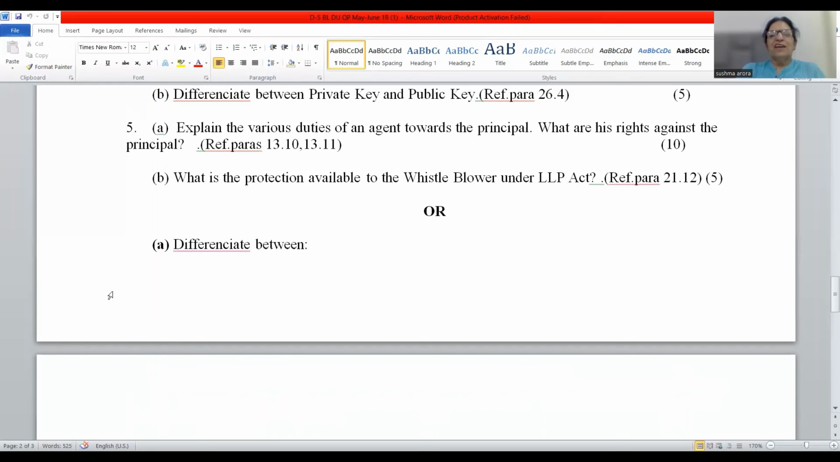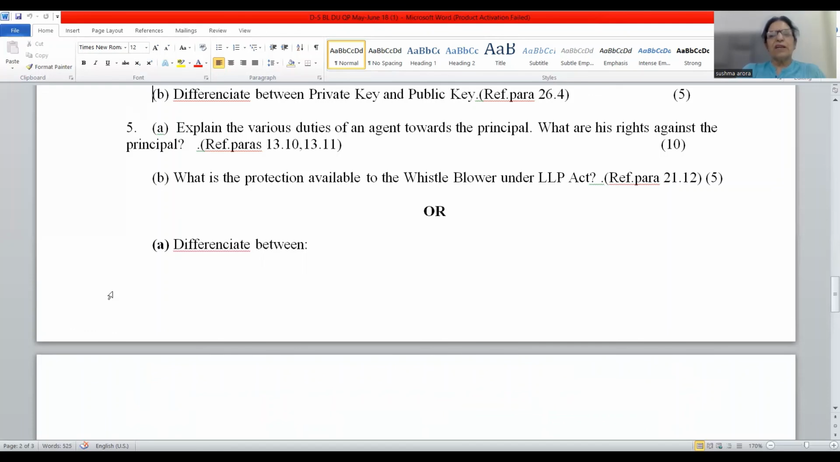Like duties, he must follow the instructions given by the principal. He should render proper accounts to his principal. Okay, etc., etc. And then rights: he has the right to take remuneration from the principal. He has the right that if he has incurred any expenditure, he must be reimbursed by the principal. So friends, like this, 5 points you should write in the answer for this question.